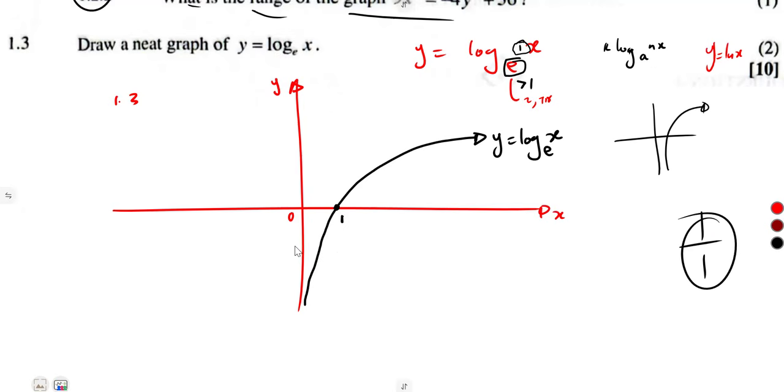That is the sketching, and it's going to be a repetition throughout. So you just need to know the basics of each and every graph in your syllabus. That was our question number 1.